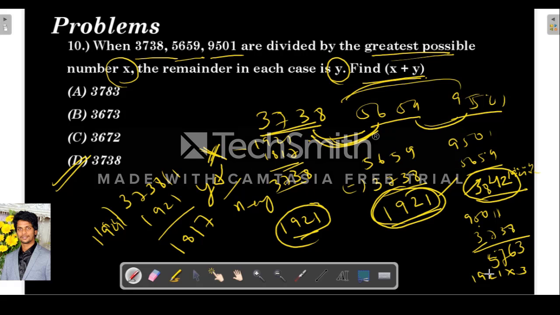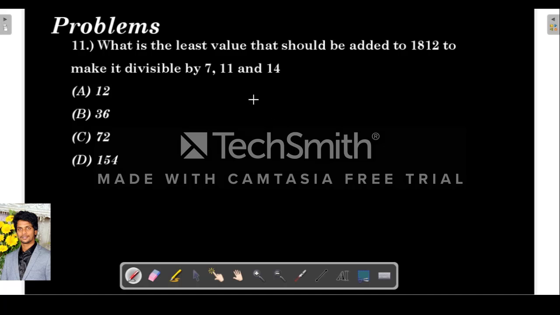In the first instance we got 1921, second it is 3842, and third the difference is 5673. We found the HCF of these three differences is 1921. So this is the greatest possible number which, when it divides all these three, the remainder will be the same, y. I found the remainder as 1817, and they are asking x plus y. So 1921 plus 1817 is 3738.